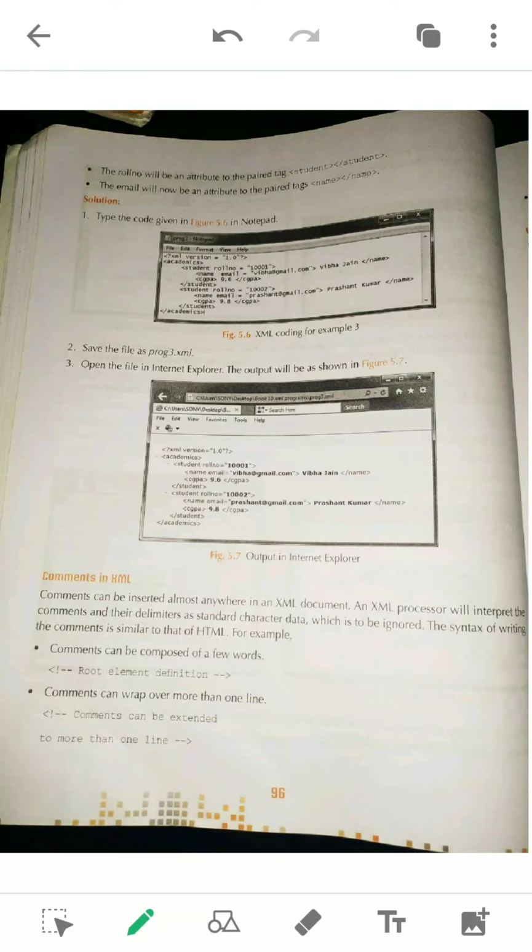But before going on, just look at this example, figure 5.7. In the last class we discussed the XML tree. So try to draw the XML tree for this example.